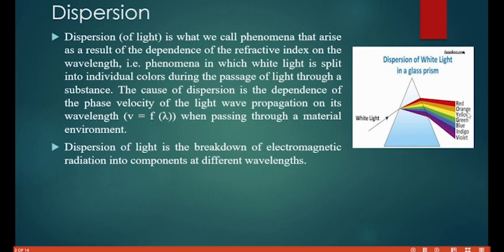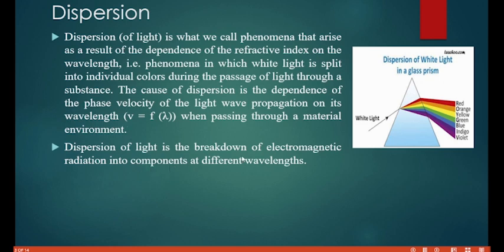So when we are saying dark, it means it's the absence of what? Of white light. It means we can't see any of this color. As we're saying, the cause of dispersion is the dependence of the phase velocity of the light wave propagation on its wavelength when passing through a material environment. So this is the simplest definition.